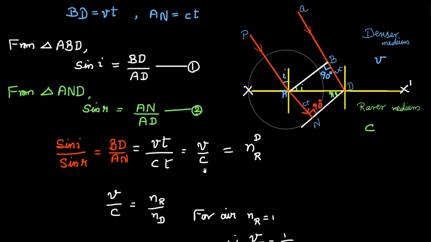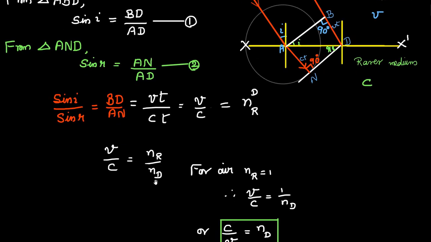According to Snell's law, sin i by sin r equals refractive index of the rarer medium with respect to that of denser medium. Hence, v by c equals refractive index of rarer medium NR divided by refractive index of denser medium ND.